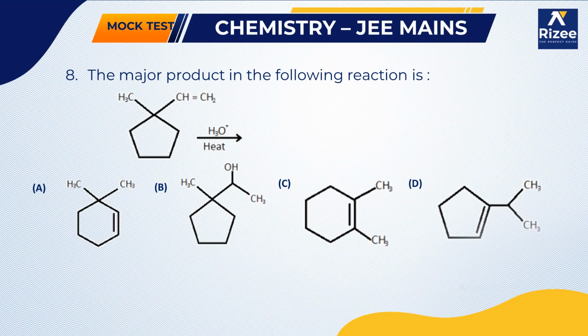Okay, next question. The major product in the following reaction. Here he has given some reactant and he is asking to hydrolyze in the presence of acid and heat. So what is the product in the reaction? Generally, in the presence of acid, the cyclic ring will undergo ring expansion. So this 5-membered ring will form a 6-membered ring. So let's see how.